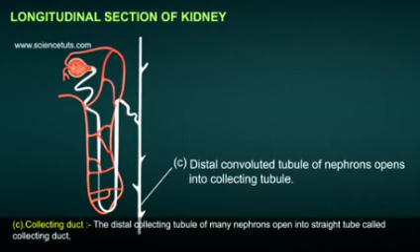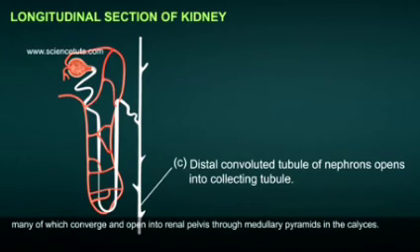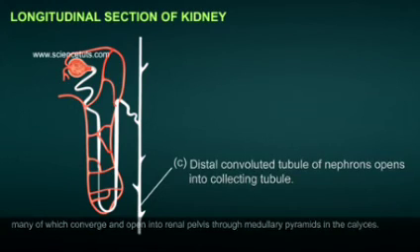C. Collecting duct. The distal convoluted tubules of many nephrons open into a straight tube called collecting duct, many of which converge and open into the renal pelvis through medullary pyramids in the calyx.